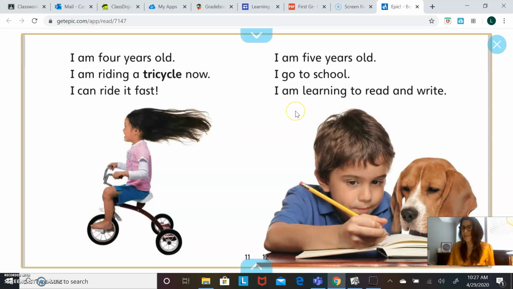Oh, this is all of you last year. I am 5 years old. I go to school. I am learning to read and write. So this is you in Miss Glegora's class last year when you were learning to read and write, and maybe some of you started learning to read and write even earlier than that, maybe in pre-K.